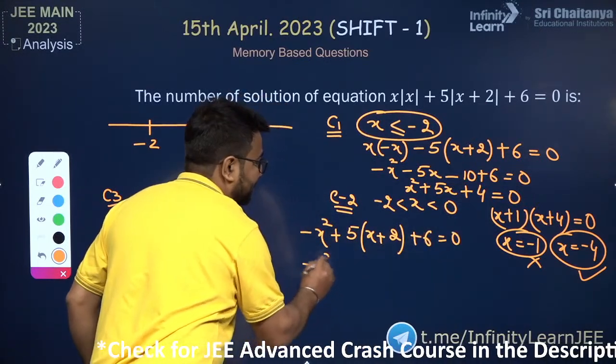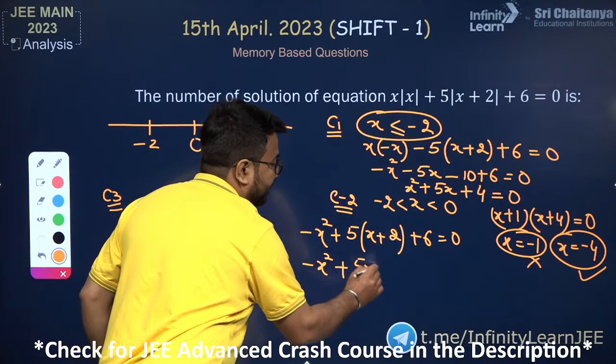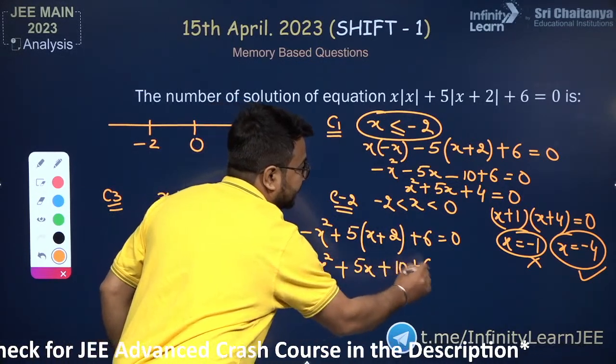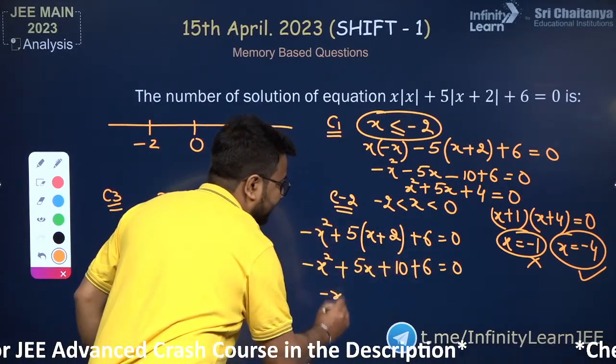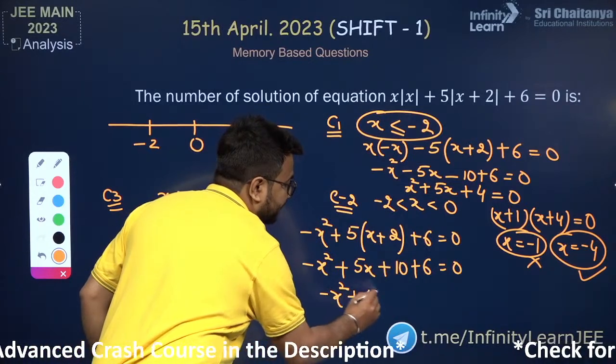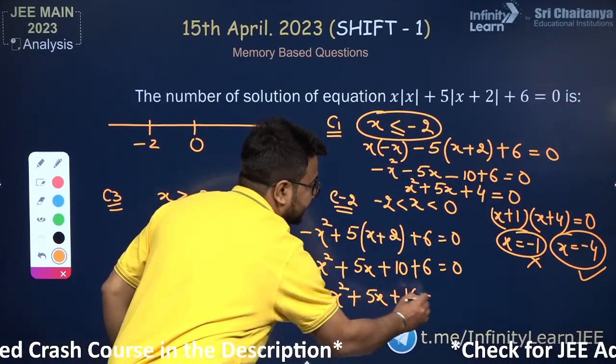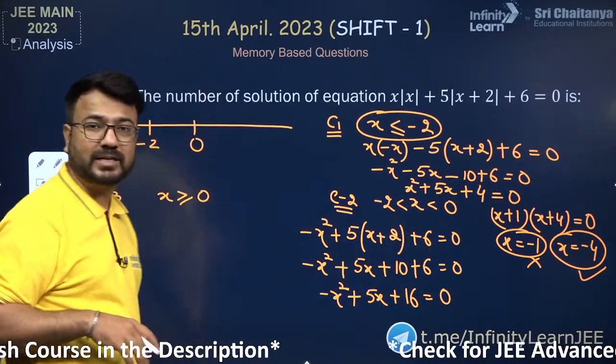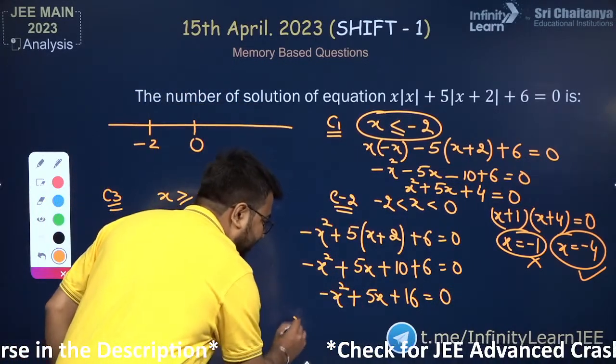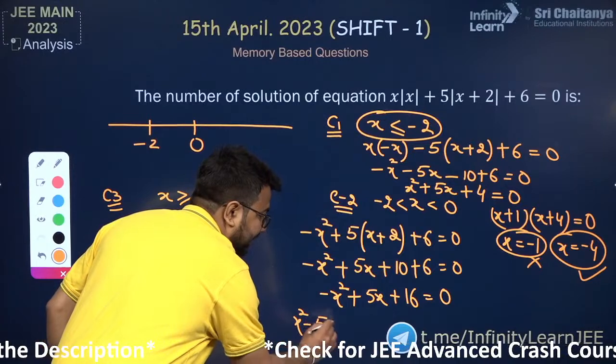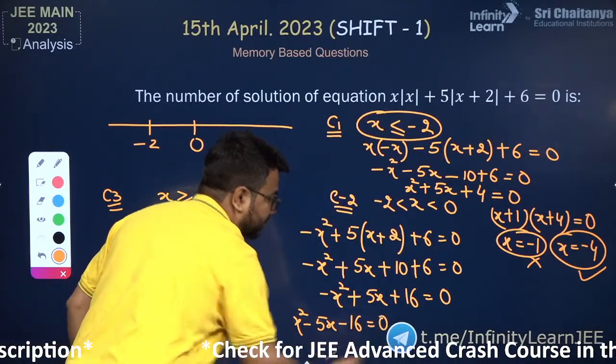We will be trying to solve this quadratic. So here it is minus x square, then it is plus 5x, and then it is plus 16 is equals to 0. I hope you are able to understand this. Now let us take this negative common. It will be x square minus 5x minus 16 is equals to 0.